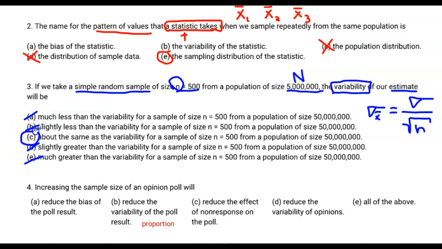The answer is C. It's about the same as the variability of a sample size of n equals 500, because keep in mind, n equals 500 is the same number for both the sample from this population and the sample from this population. Same sample size, same variability, approximately, right?